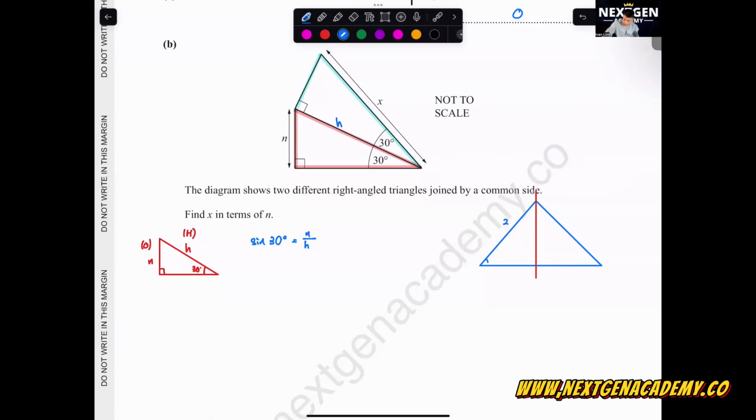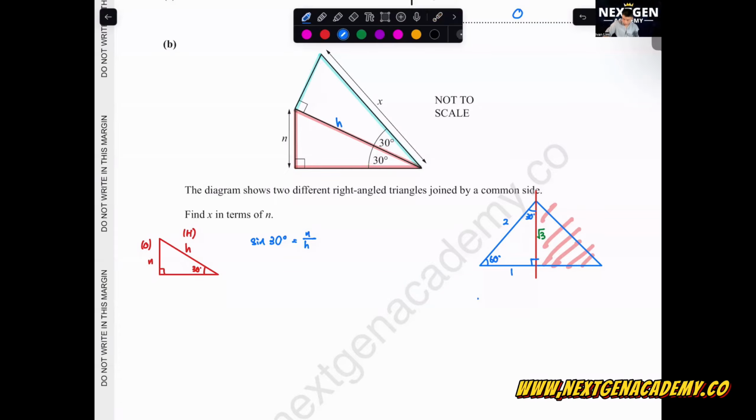This part here will be 60 degrees, 30 degrees, and here 90 degrees. Here is 2, here is 1. Using Pythagoras, and symmetry, we get the square root of 2 squared minus 1. You only take half of it, so this part here you cancel off. Based on this, because both are 30 degrees, just write down what your sine 30, cos 30, and tangent 30 are first.